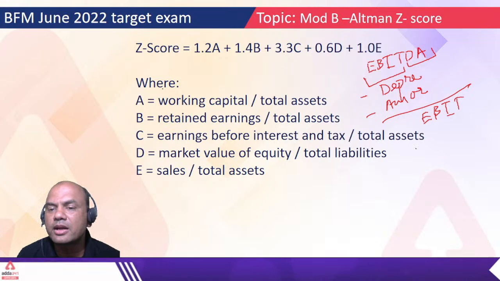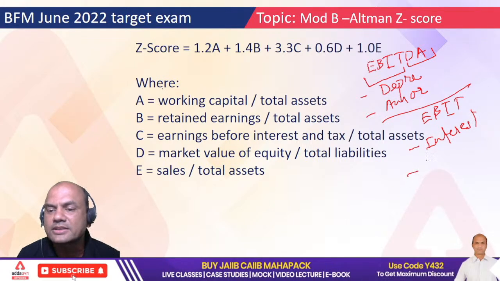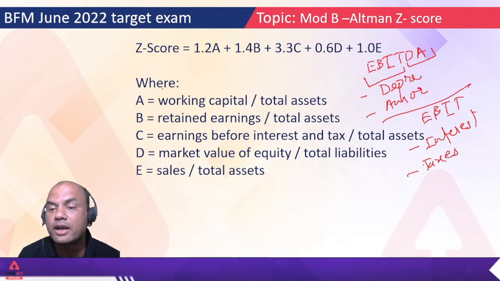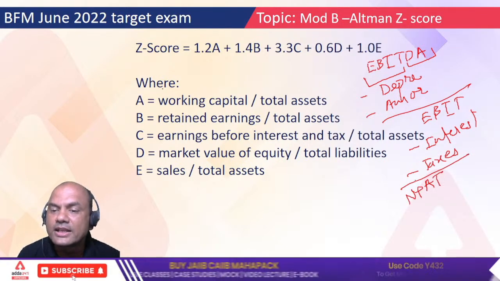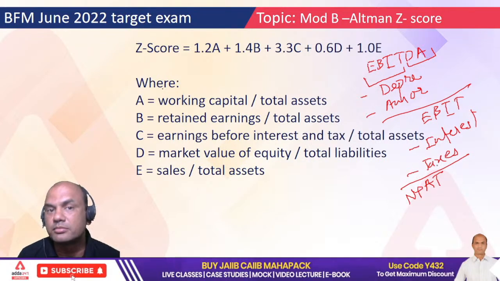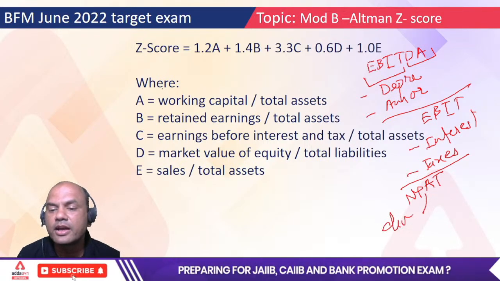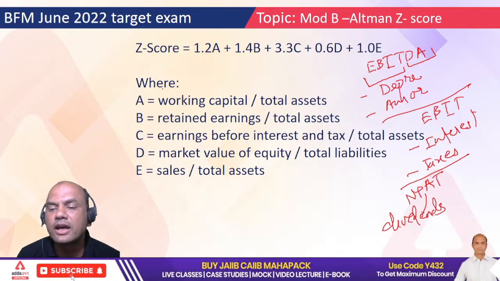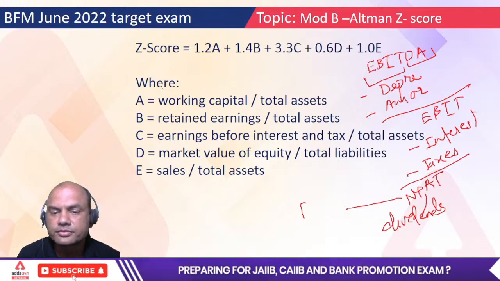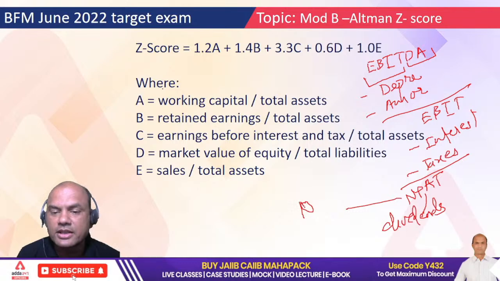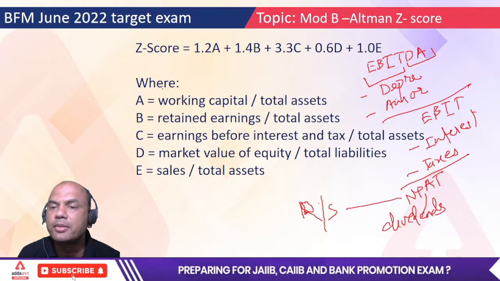Remember this always. From here, what will I debit? I'll debit the interest first. And then I'll debit the taxes, whichever I've paid. Only paid taxes. And then what I get is NPAT. This NPAT is the net real income of the company, and it is distributed as dividends, or NPAT is kept as reserves and surplus. So this is the way finance moves.